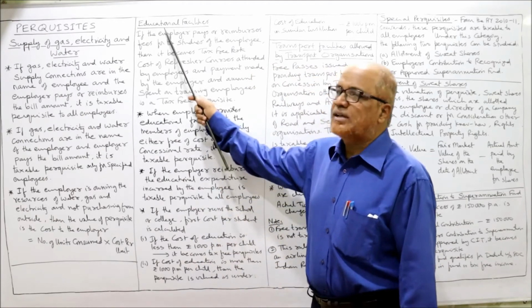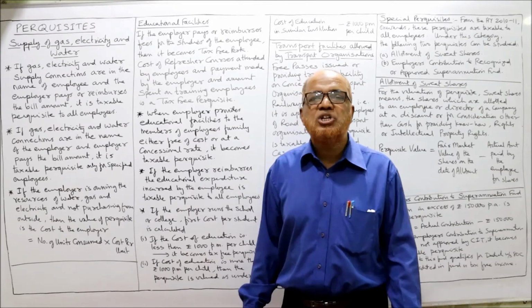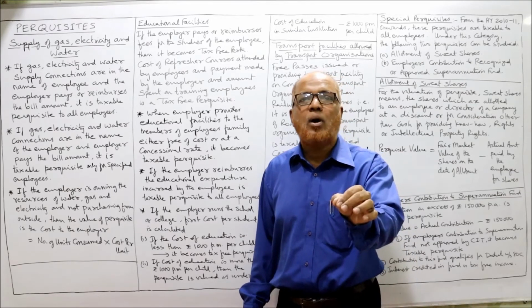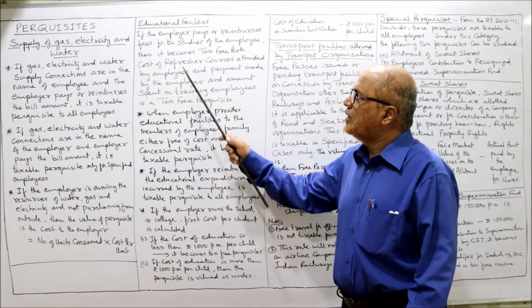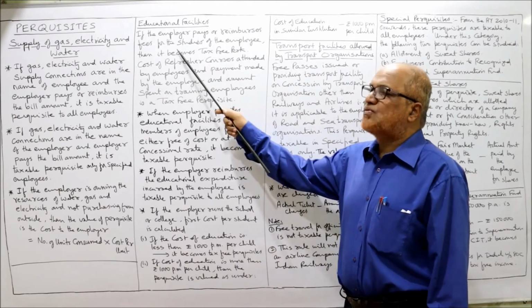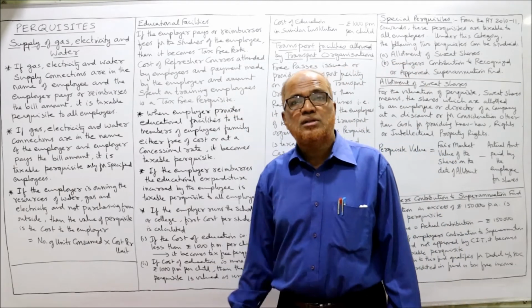Now, next one is educational facilities. What are the rules regarding educational facilities provided by the employer to the employee freely or at concession? If the employer pays or reimburses fees for the study of the employee, then it becomes a tax-free perquisite.